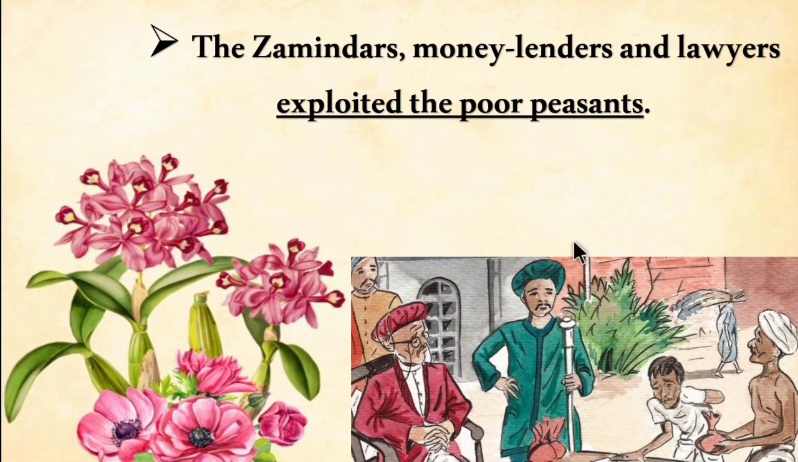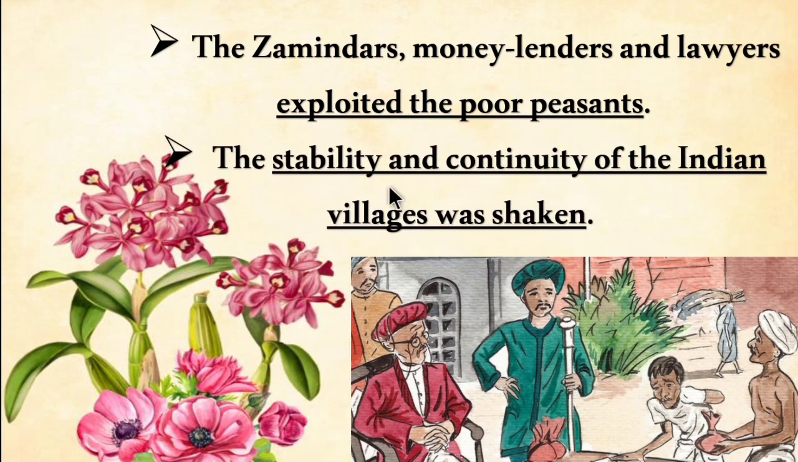The third reason is that the zamindars, the moneylenders and lawyers exploited the poor peasants. And the stability and continuity of the Indian villages were shaken. Because of this land revenue system, the stability of the Indian village was shaken. The moneylenders, zamindars and lawyers became rich and the farmers became poor.